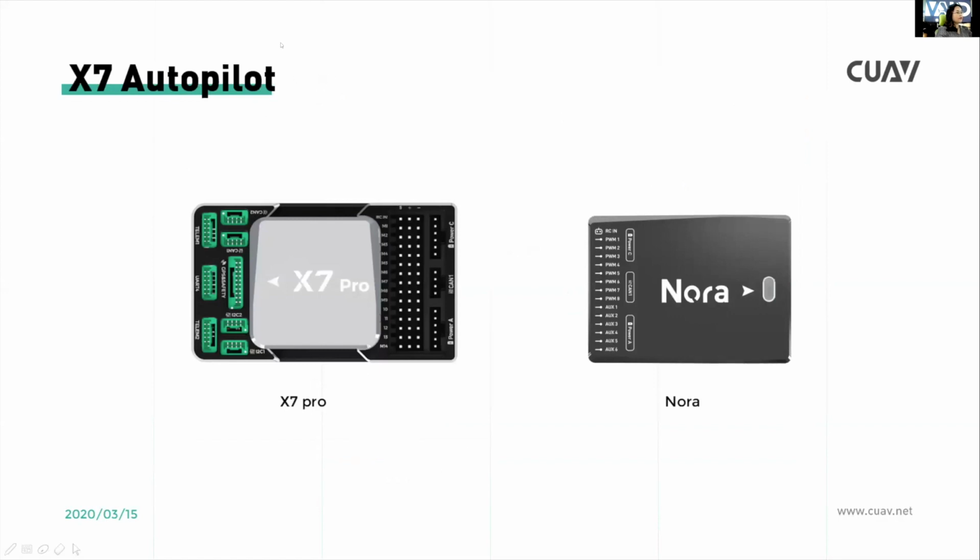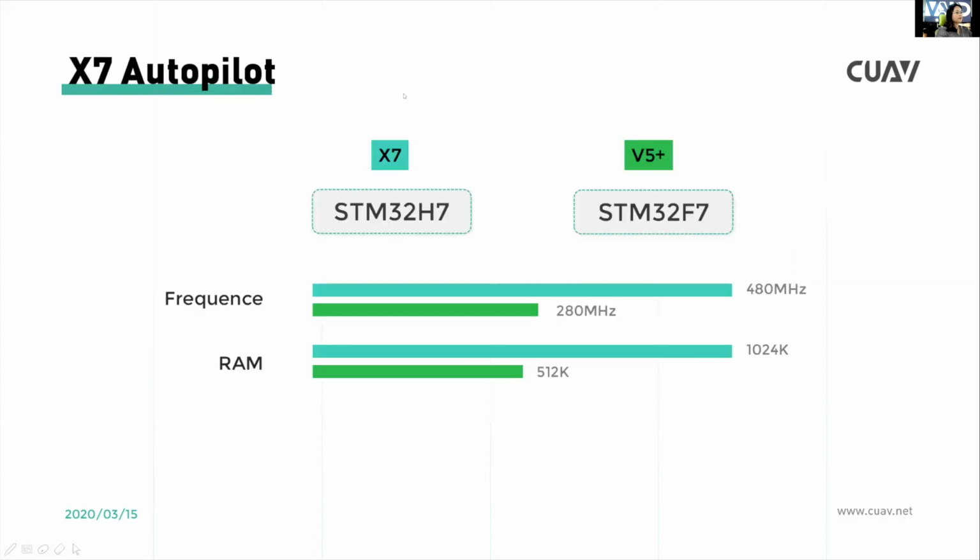Today we focus on the S7 Autopilot, S7 Pro, and NOLA. Let's see the processor. For S7 Autopilot, we use the STM32H7, and for V5 Plus, we use STM32F7. You can see the frequency and the RAM are much better performance.